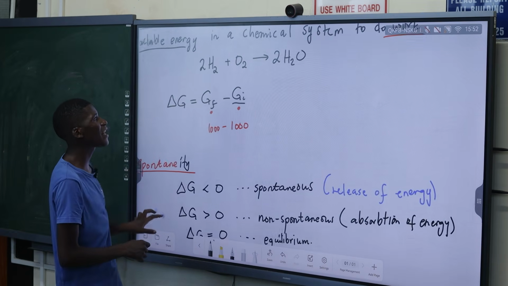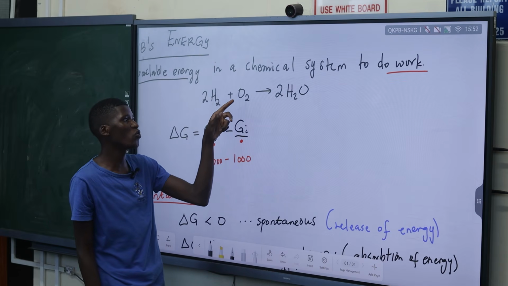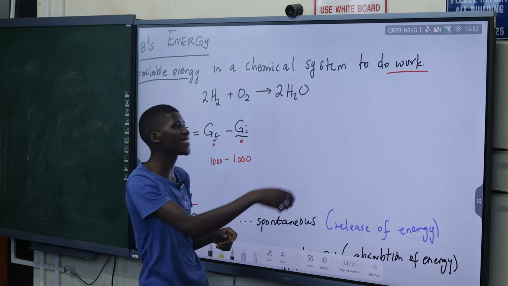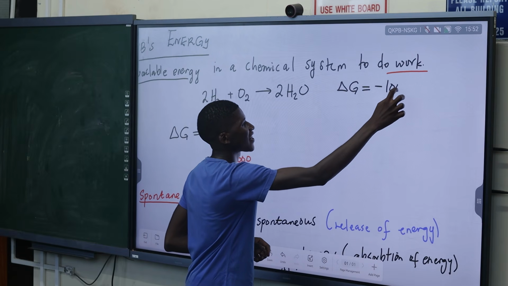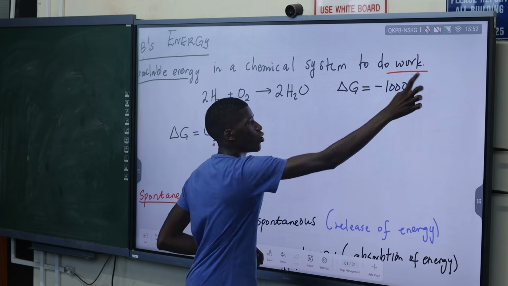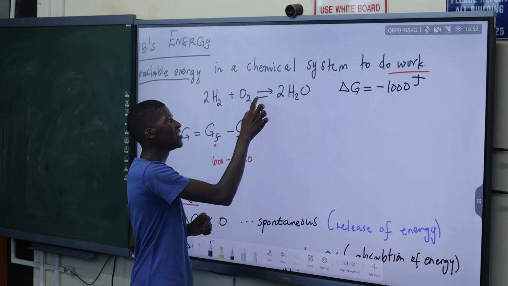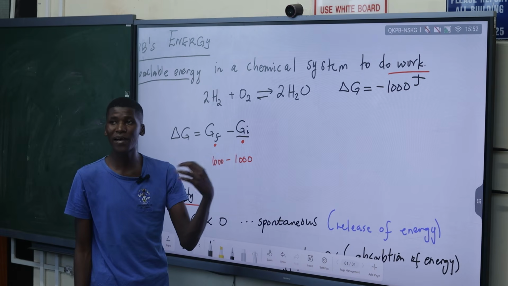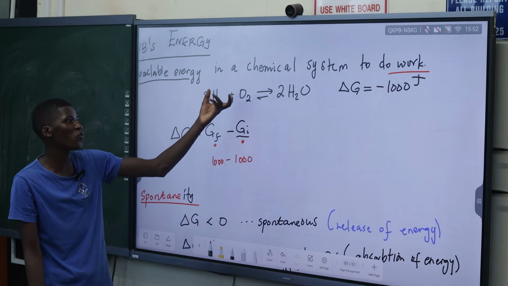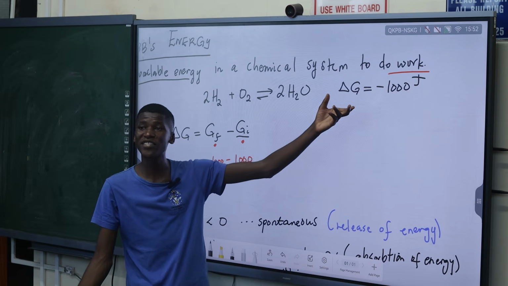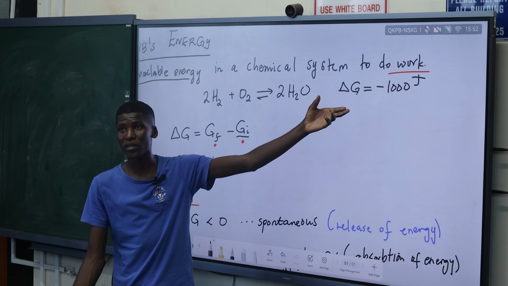So if the production of water from H2 and O2 gives us 2H2O, let's just say this releases 1000 joules of energy. That's the Gibbs energy. It means that the reverse reaction is the opposite. It will absorb the energy. So for water to break down into H2 and O2, we will need to do what? To absorb the energy, right? Similarly, we remember that principle.